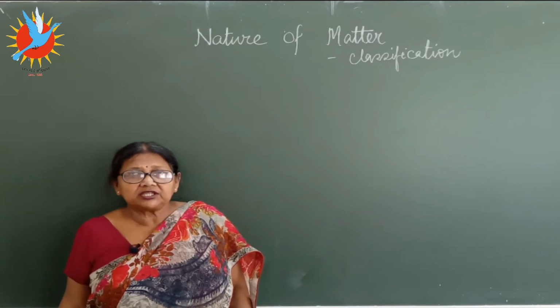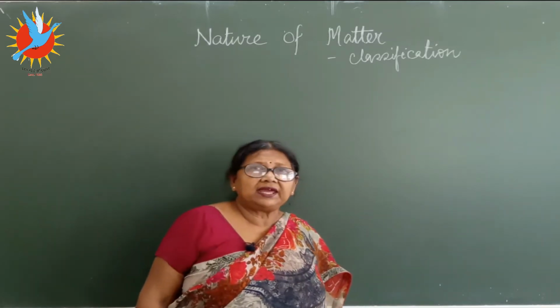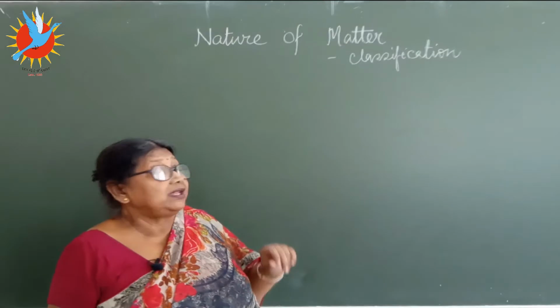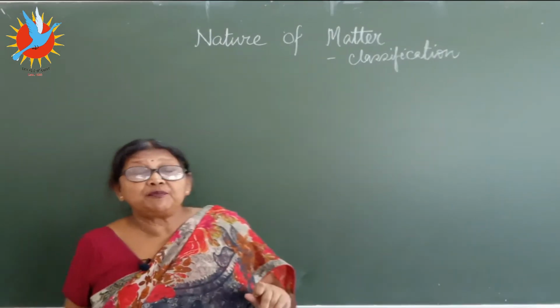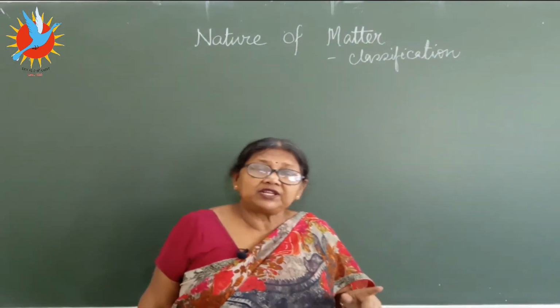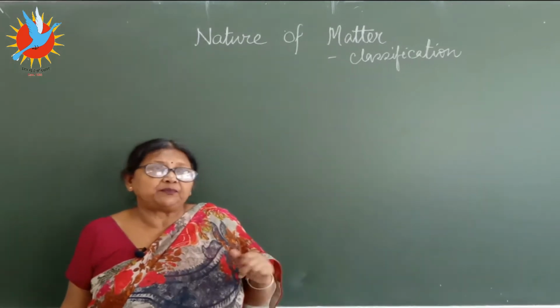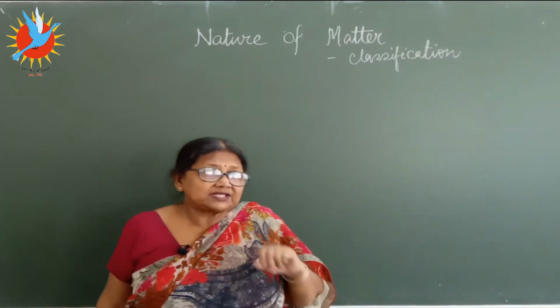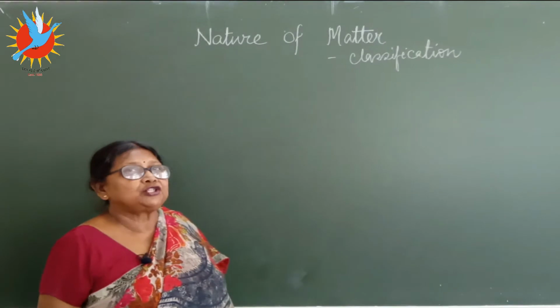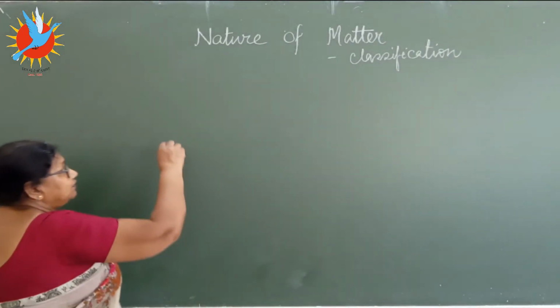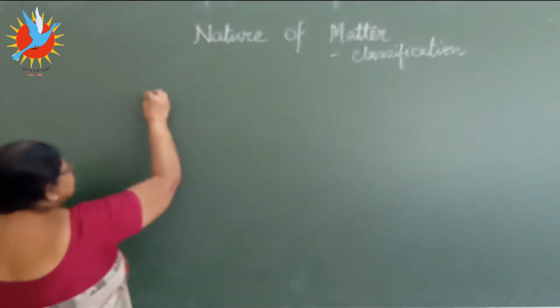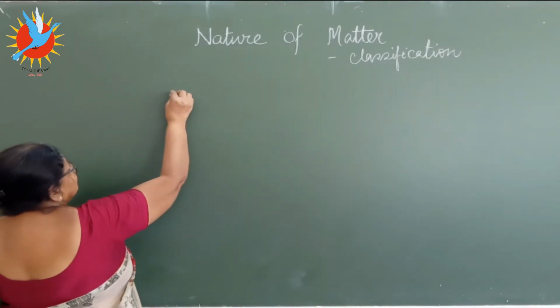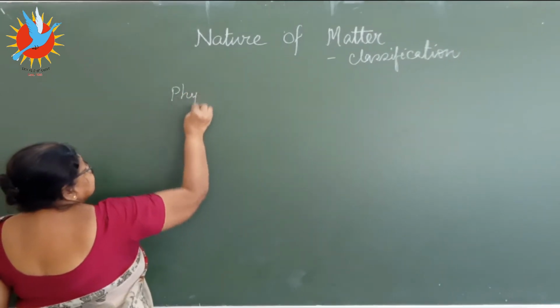In continuation of the previous class that we had, where we learnt about the nature of matter. Now in the previous class we did the classification also, but the factor of the classification was the physical state.